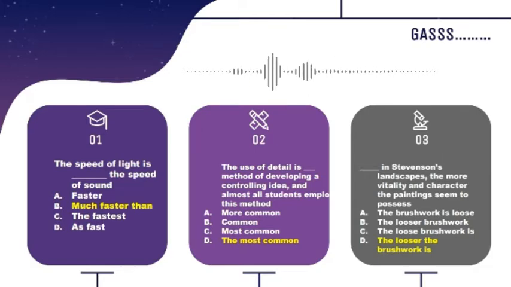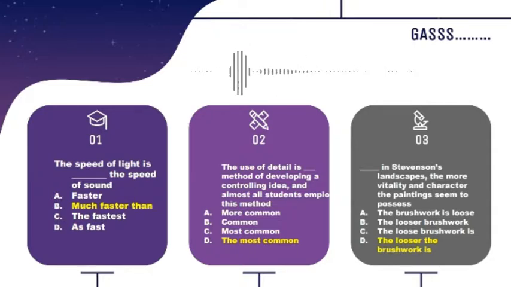Much faster than. Option A is incorrect because that's only er without than, just faster without than. And option C is also incorrect because est or the is for superlative, so the fastest is not comparative. And option D is also incorrect because as is for positive degree.